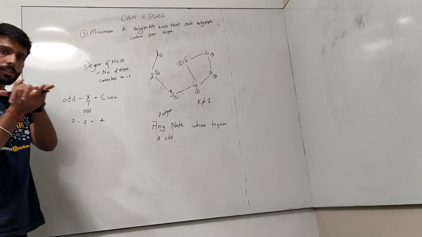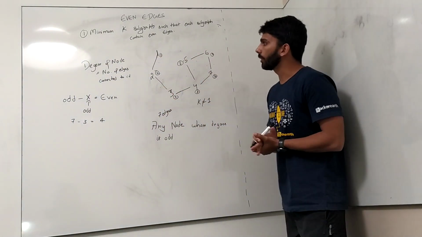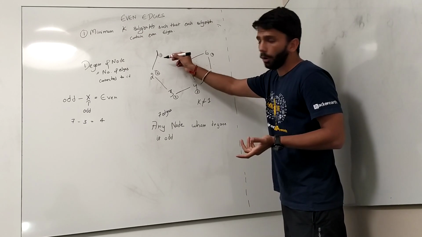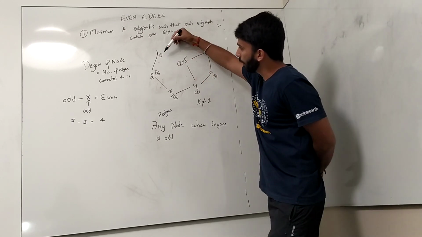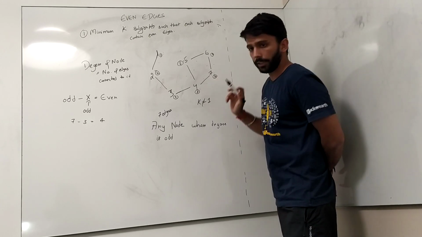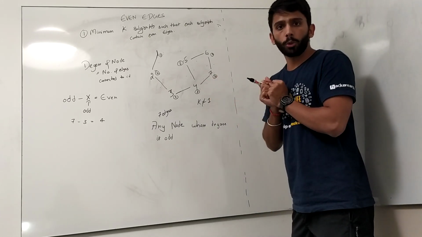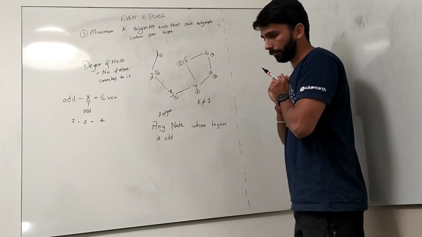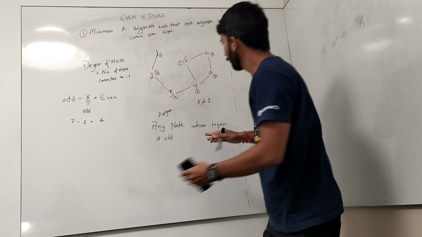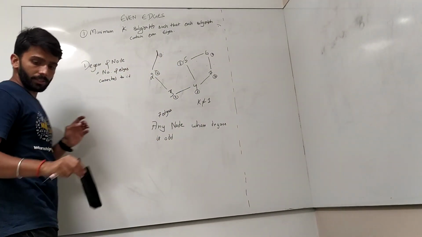If we find the degree of any node that is odd, like the degree of 1 is odd here, and the degree of 4 is odd here, right? We have 2 nodes whose degree is odd. If we remove that particular node from our current graph, you may understand this thing.